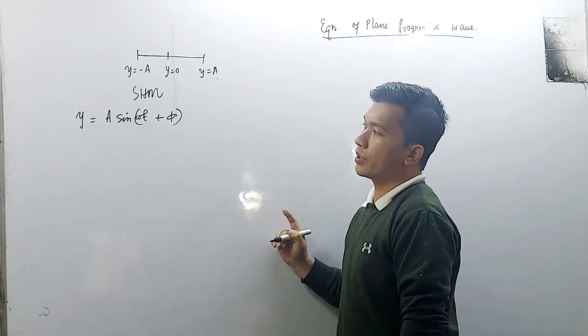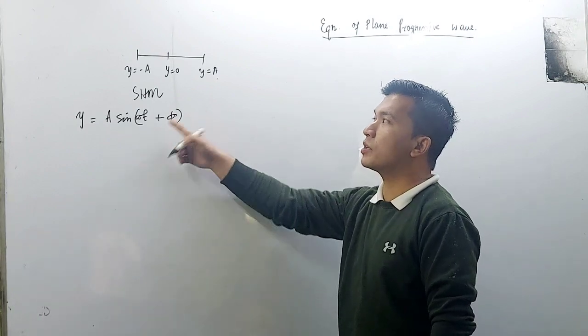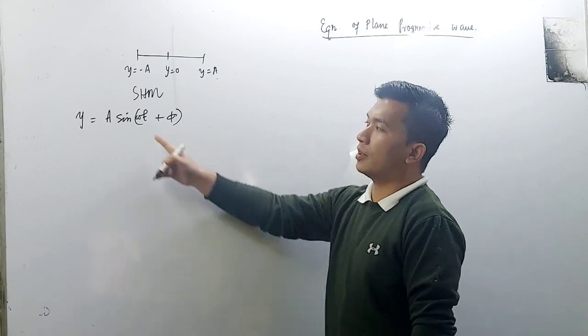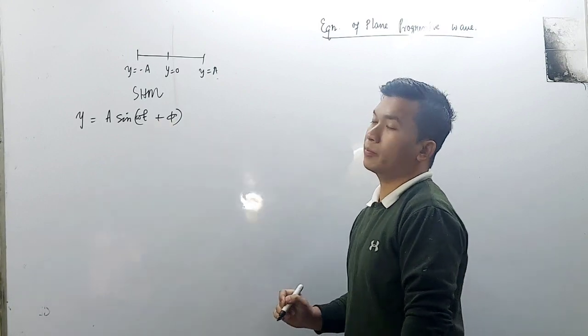The simple harmonic motion equation: we have a is the amplitude and omega t is the phase, and this is the phase difference.